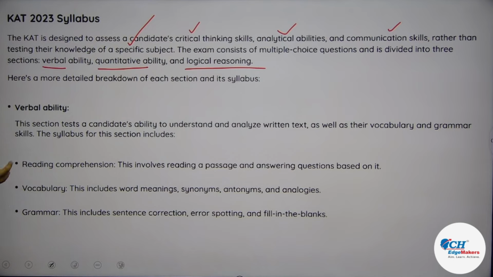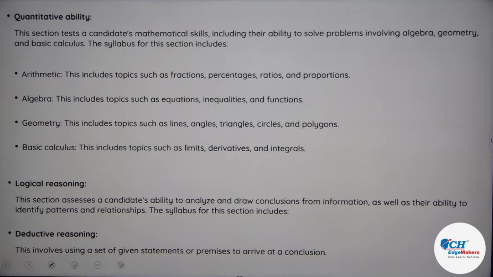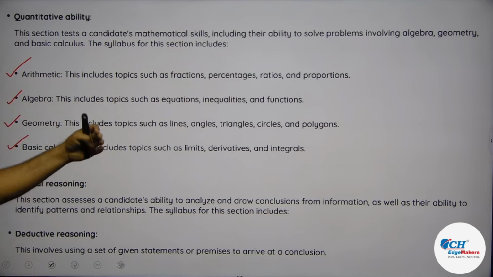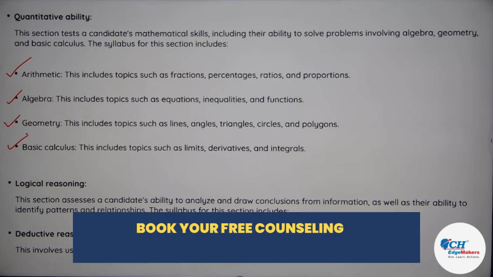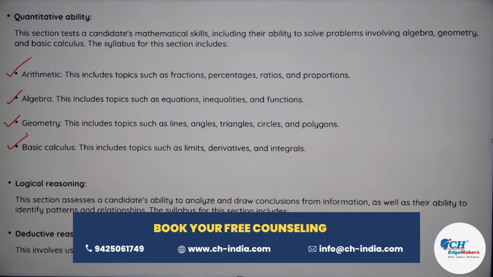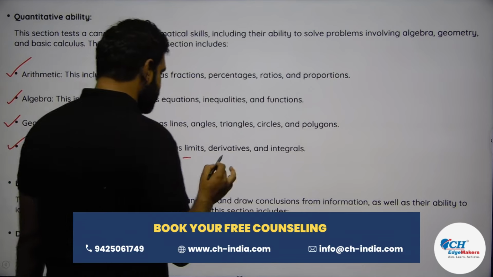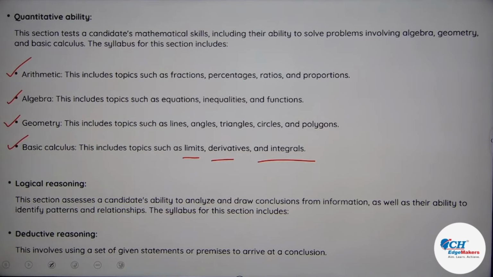Verbal ability is all about reading comprehension, vocabulary, grammar. This is what all you must have been studying. Quantitative aptitude: arithmetic, algebra, geometry, basic calculus. Arithmetic means what? Percentage, ratios, proportion. Algebra means what? Equations, inequalities, functions. Geometry means what? Angles, triangles, circles, polygons, etc. And basic calculus means they want you to have a basic understanding of limits, derivatives, integrals, etc.